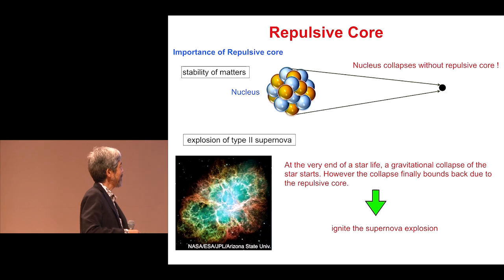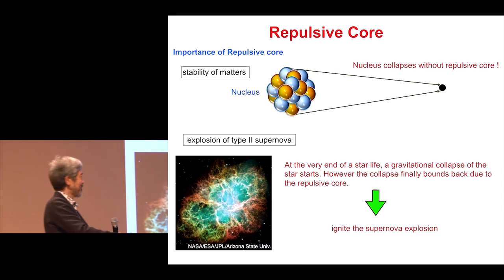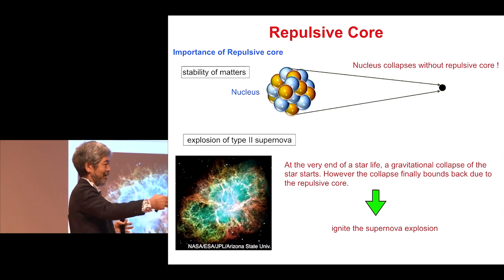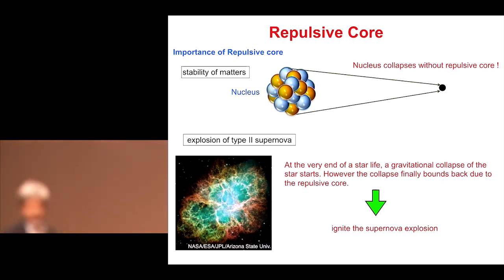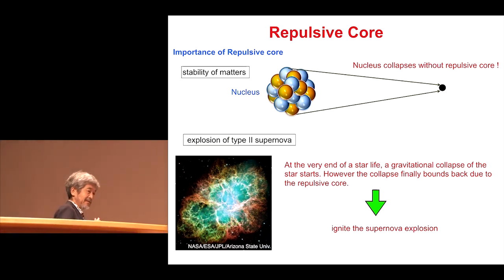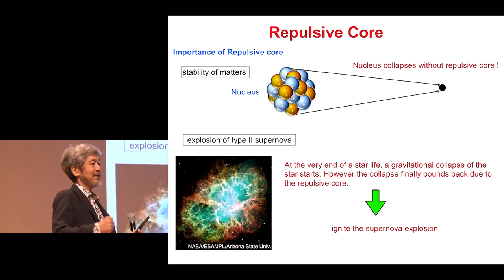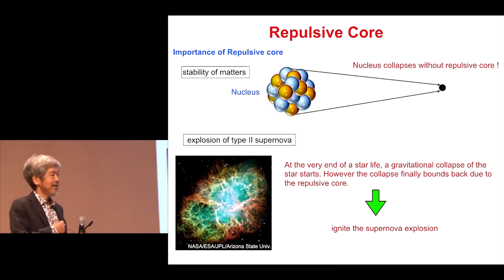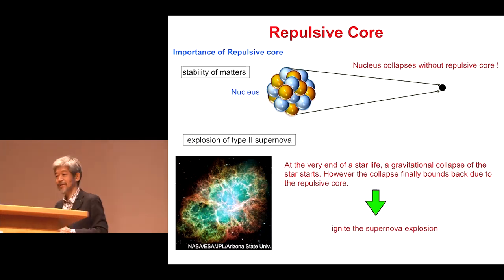At the very end of a star's life, gravitational collapse of the star starts, and it becomes smaller and smaller. However, at some point, because of the repulsive core, it bounces back. Then the supernova explosion starts. Also it may sustain neutron stars, etc. And now, Yukawa's meson theory cannot explain this repulsive core structure. To explain the repulsive core, we have to understand the internal structure of the nucleons.